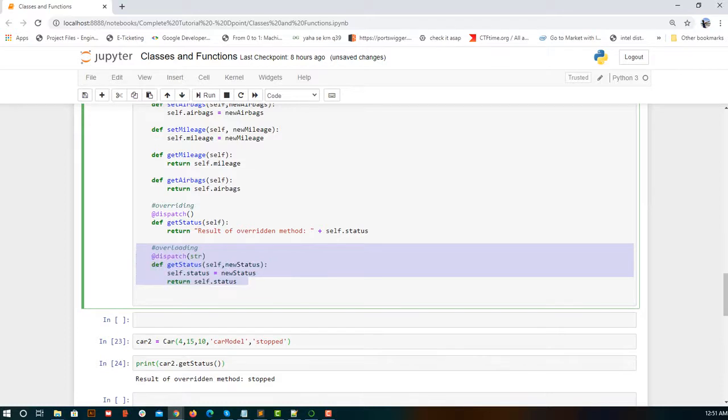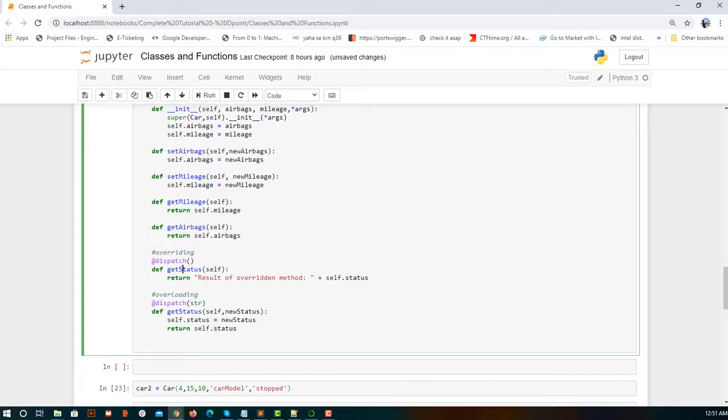So what overloading means is, suppose there is a function already called get status, and I write it again in the same class. So what is the difference? Here, the number of arguments is different. Suppose I want to add and write logic for that. If I want to add 3 numbers, I can call add twice, adding the first 2 numbers and then adding the result to the third number. Or I can write one more add function which accepts 3 arguments.